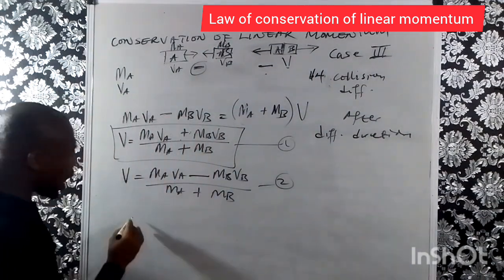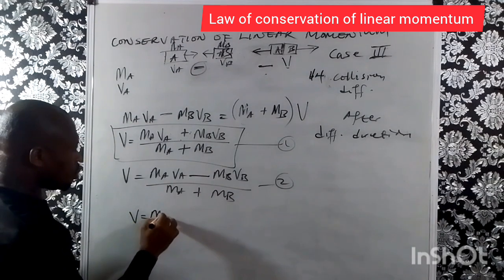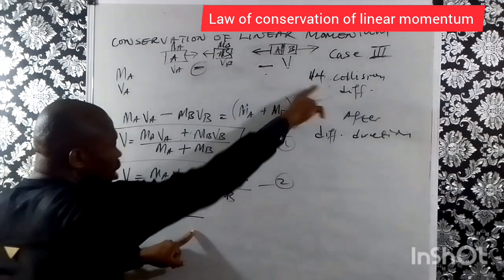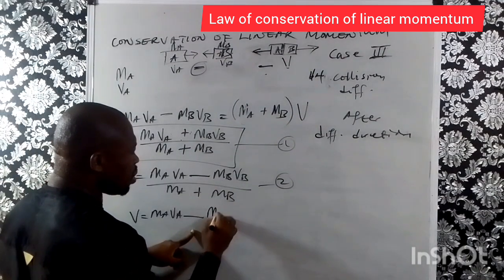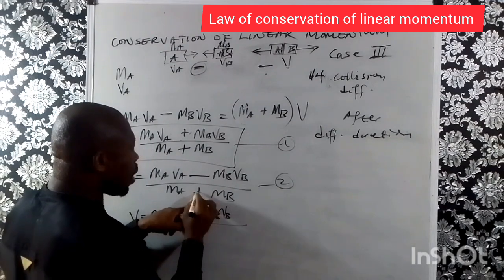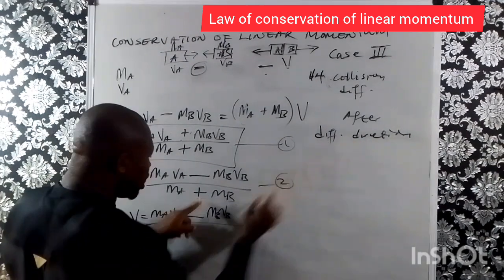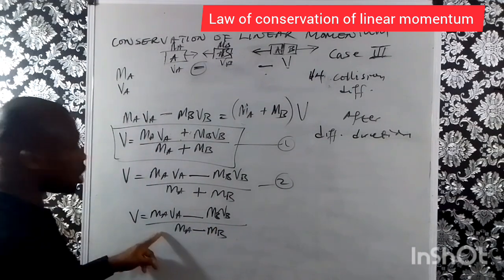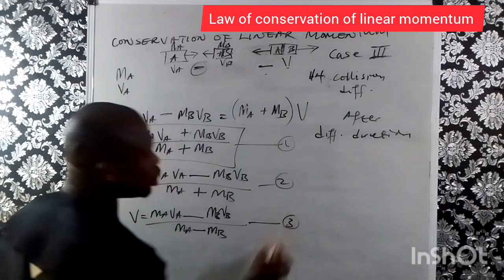So in other words, I will now have V equal to MAVA minus, remember before collision they are moving in different directions, minus MBVB all over MA. Now after collision they move in different directions, minus MB. So this is the third equation.